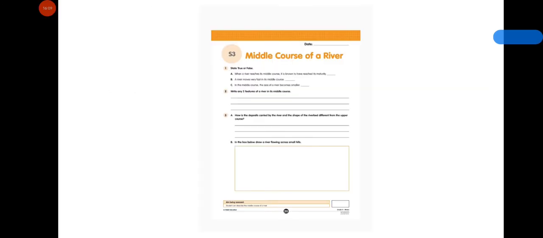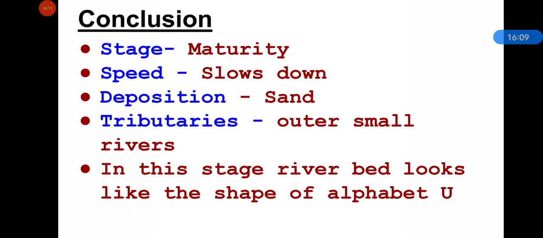Now let's revise today's topic. So we have studied about middle course of a river. In this stage, a river reaches its maturity. In its middle course, a river's speed slows down and it deposits sand, rocks, soil and pebbles.